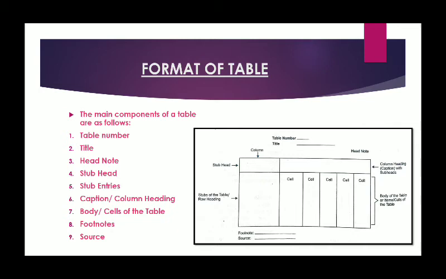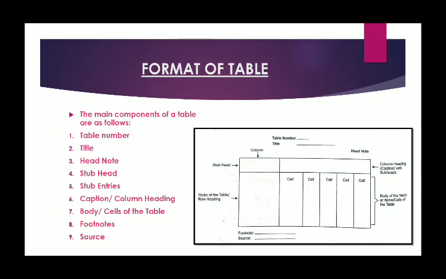For example, for the previous table which we discussed, the source was the CBSE annual report of the particular year. So a source is always given whenever we have any table from the secondary data. So this kind of format of a table is required to be done. Each one of these 9 components of a table must be prepared very well for a long question.